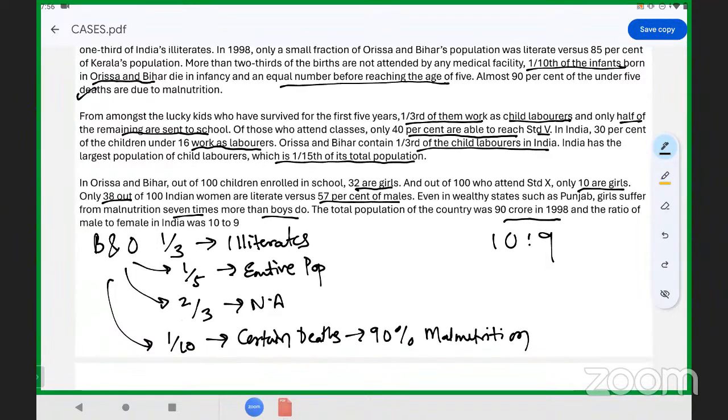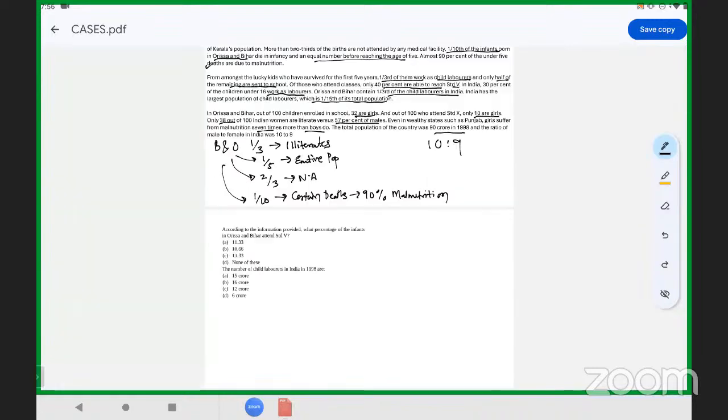So look at the question once. I will zoom out.